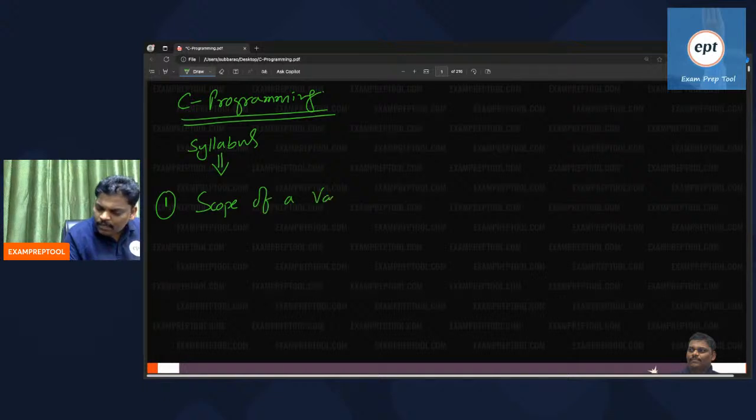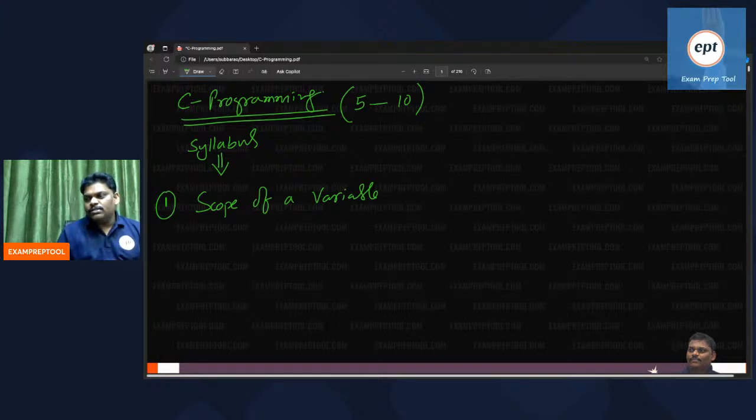If you are lucky in the GATE examination, from C programming, 5 programs will come. Every program may be 1 mark or 2 marks. If you are lucky, 10 marks will come; if you are unlucky, 5 marks will come. You may get approximately 5 to 10 marks, minimum 5, maximum 10. In some examinations I have seen 5 or 6 questions, approximately 10 marks.